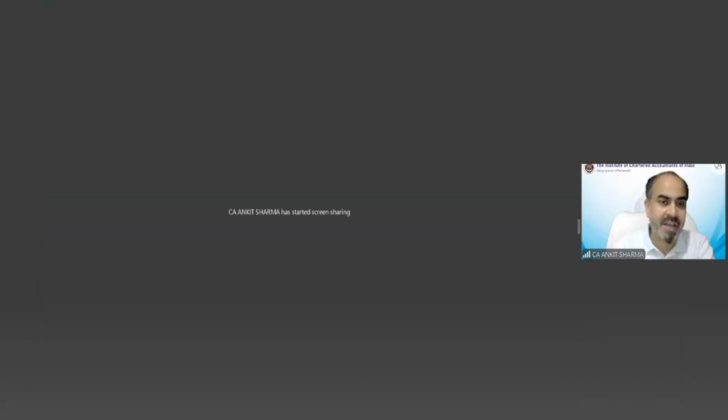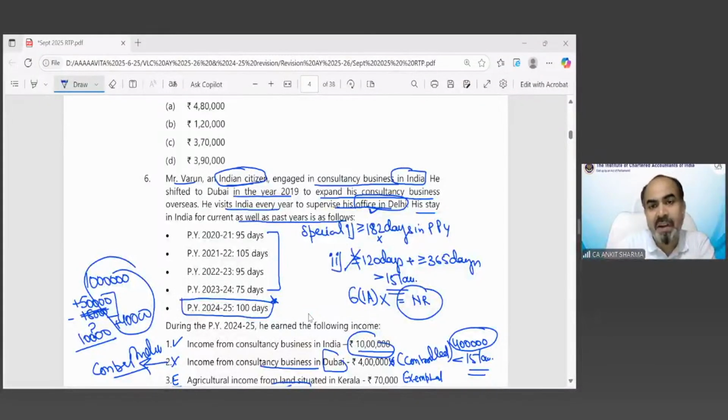Actually, the problem is that if an Indian citizen went outside India for business or employment purpose, and comes to visit India, in that situation the second condition of 60 days and 365 days is not applicable as per the provision.